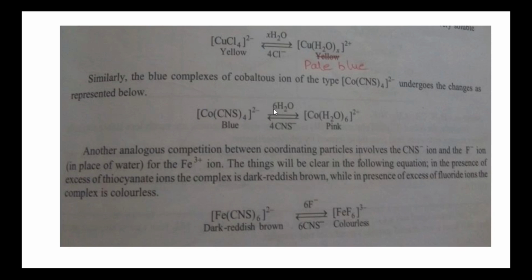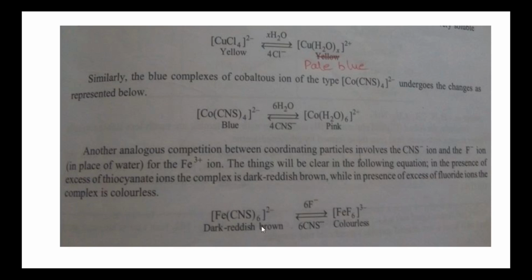When dissolved in water, water has greater coordinating tendencies to cobalt. So it forms Co(H2O)6 2 plus, which is pink in color. While increasing the concentration of CNS minus ions by supplying 4 CNS minus ions, the original complex is formed, that is Co(CNS)4 2 minus.